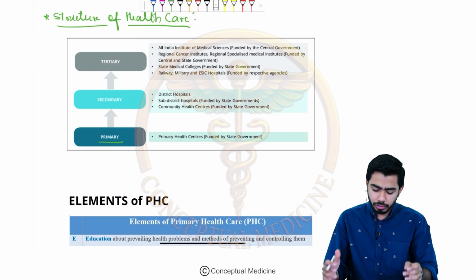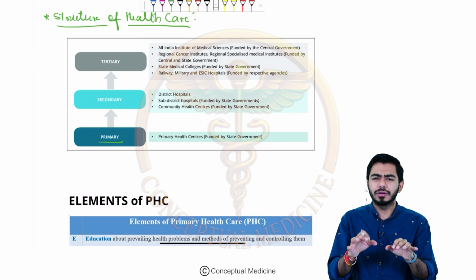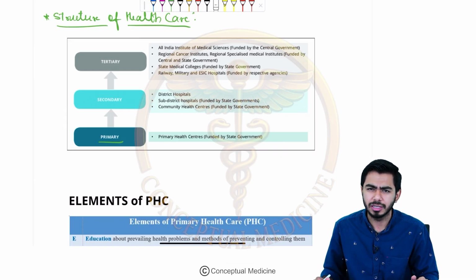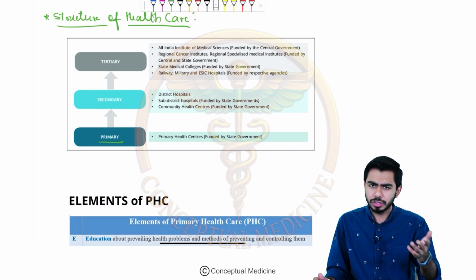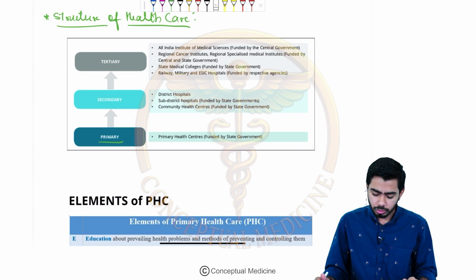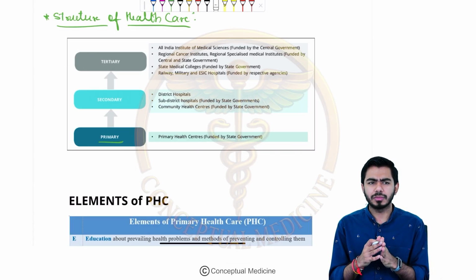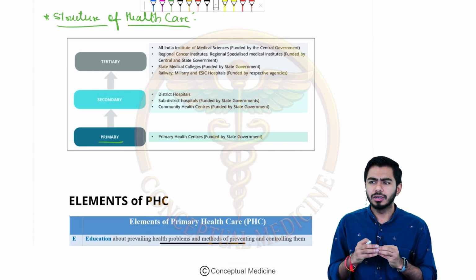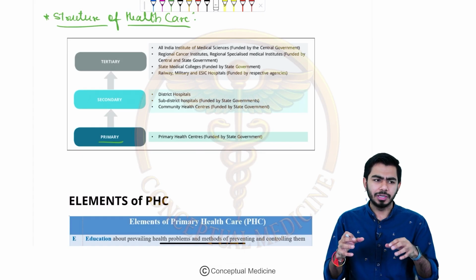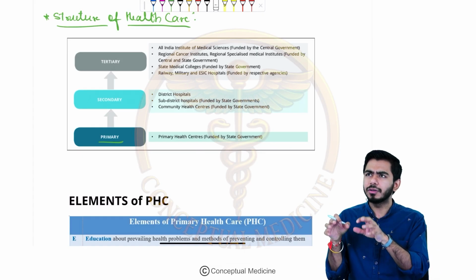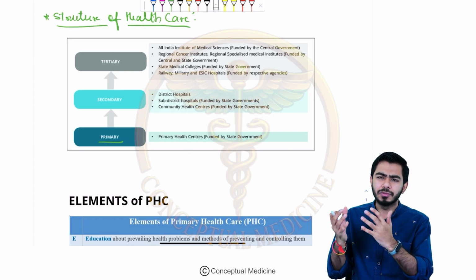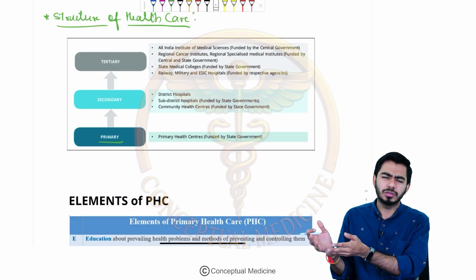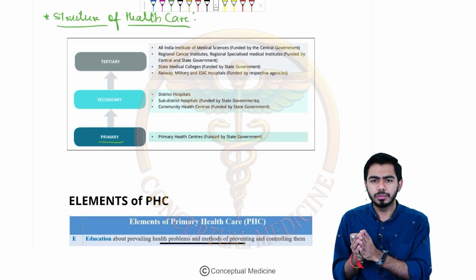Okay, let me give you an example. At the very basic level, take the example of a dispensary. Somewhere or other you must have visited a dispensary. This is in the rural areas, where at the basic level we should be able to treat basic diseases, like fever or chicken pox coming to the doctor.